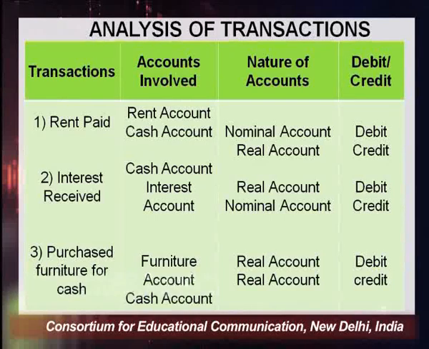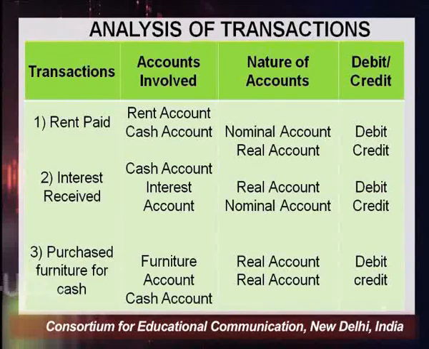Rent, which is an expense, comes under nominal account, because I have just explained to you that all types of expenses, losses, income and gains come under nominal account. So rent comes under nominal account. Cash, which is an asset, comes under real account, as all types of assets, which I have explained, come under real account. So now you have identified which two accounts are applicable here: one is a nominal account and one is a real account.